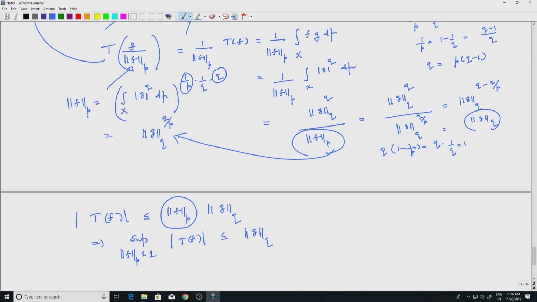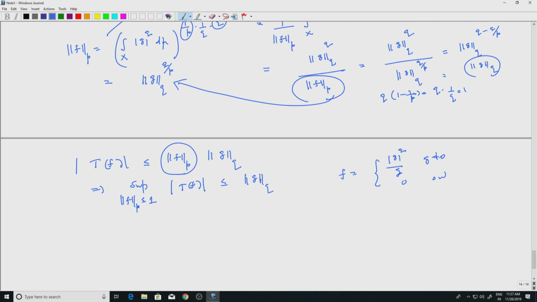Now taking f equal to mod g to the q by g when g is not 0, and 0 otherwise, we proved that for this particular f, let us call it f naught, T of f naught divided by the LP norm of f naught, which is an element in the unit ball.